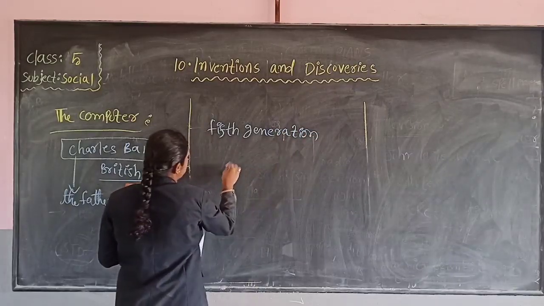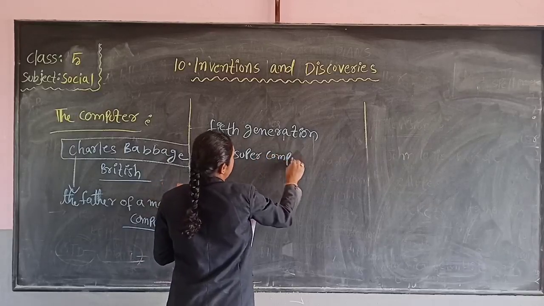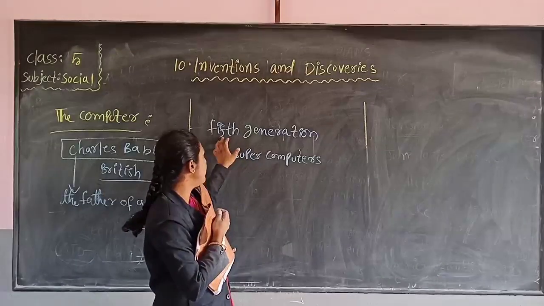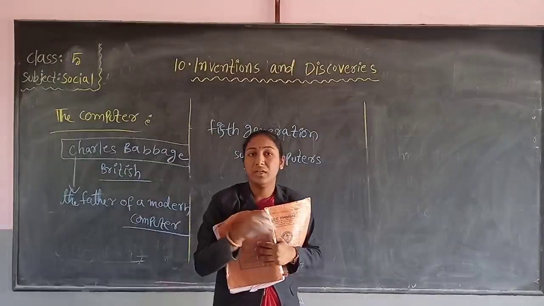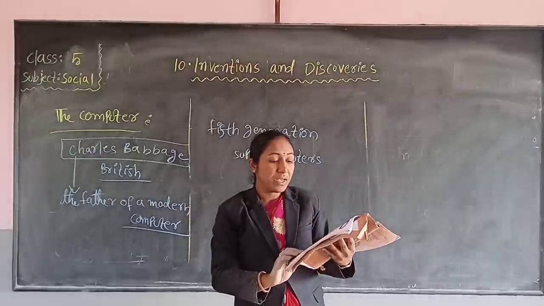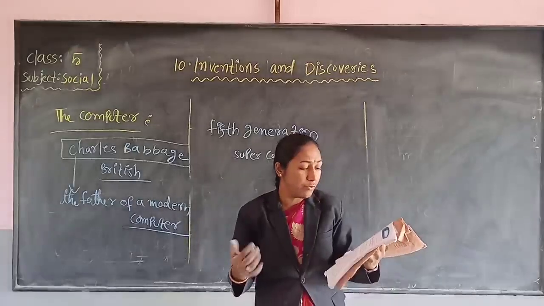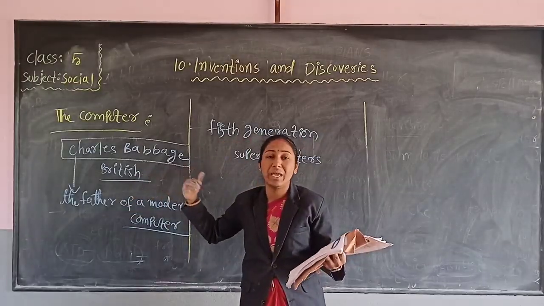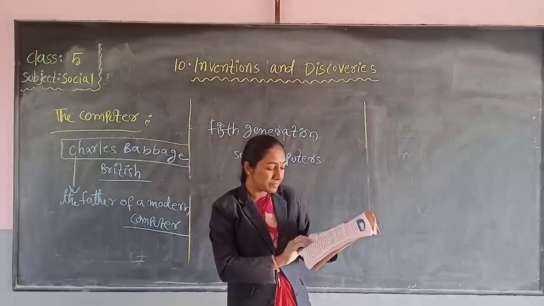Fifth generation computers, supercomputers. These days we are using fifth generation computers and supercomputers. Today, the computer has become part and parcel of human existence. Nowadays computers have become very important in our life.